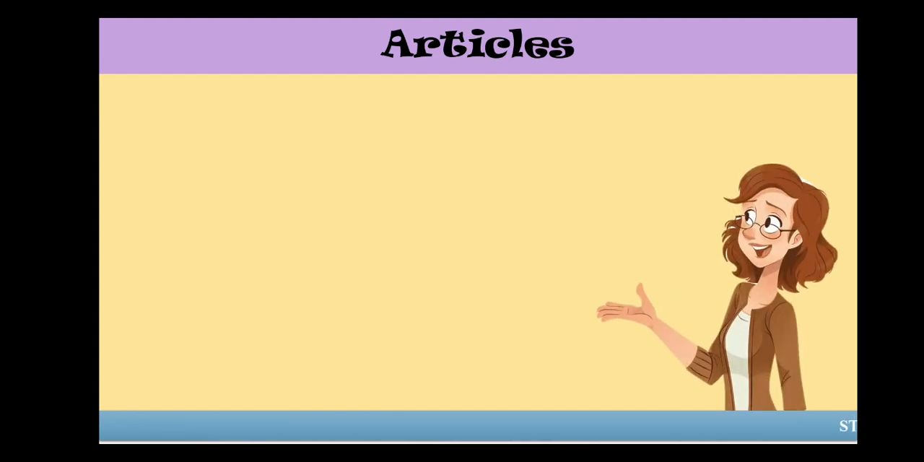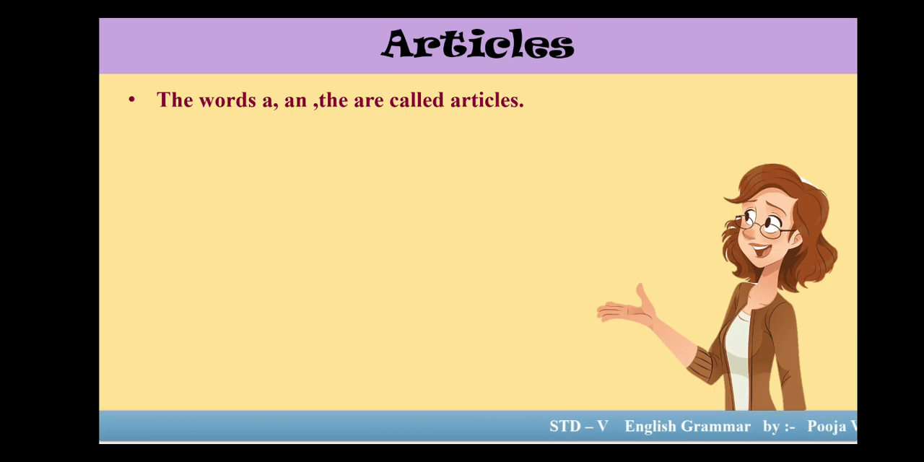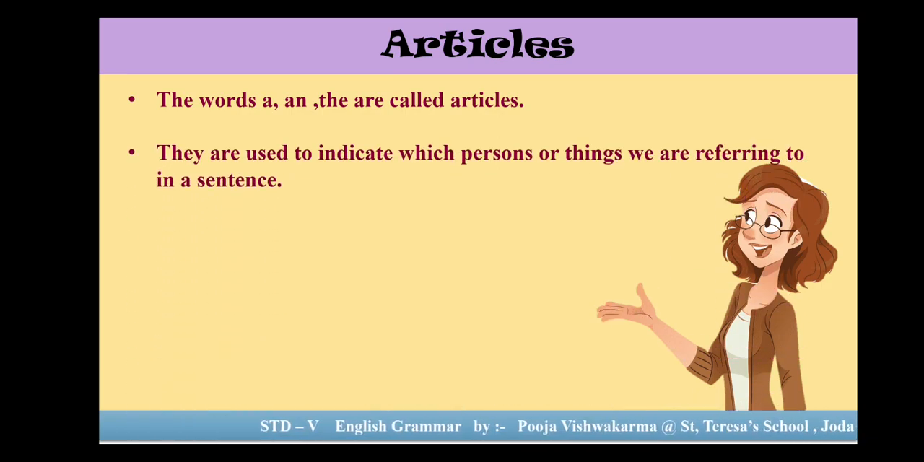So first of all, when I hear the word articles, what should come in my mind? Definitely a and the. Isn't it? We all have read this in our previous classes. Yes, the words a and the are called articles. Now, where are they used? They are used to indicate which person or things we are referring to in a sentence. When we want to indicate a person or thing, then we use articles.